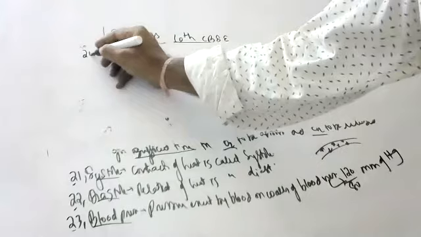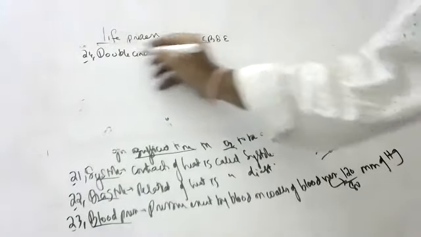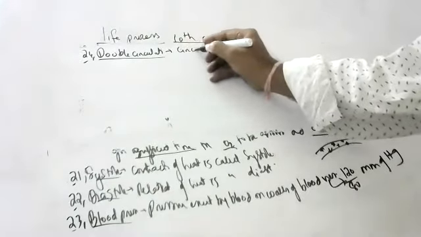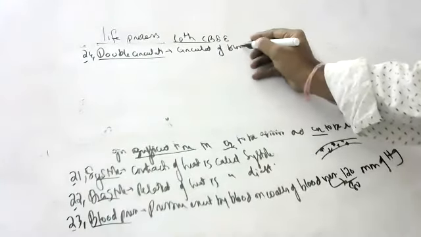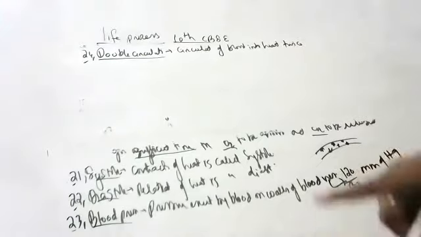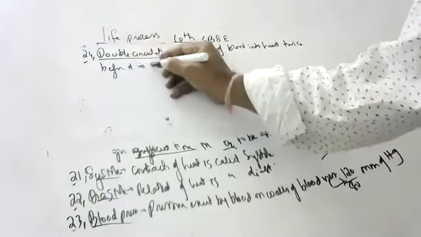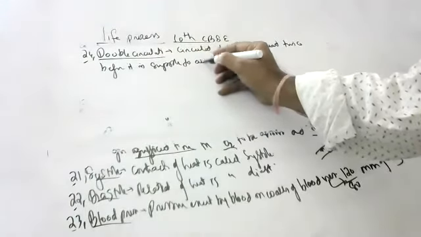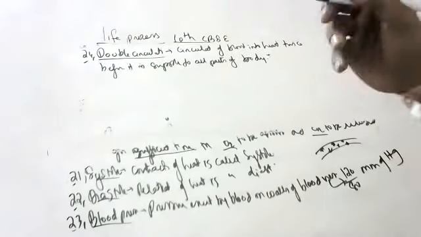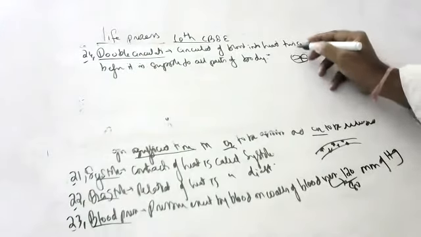Okay, children. Next, 24th question. What do you mean by double circulation? Double circulation is the circulation of blood into the heart twice before it is supplied to all parts of the body.